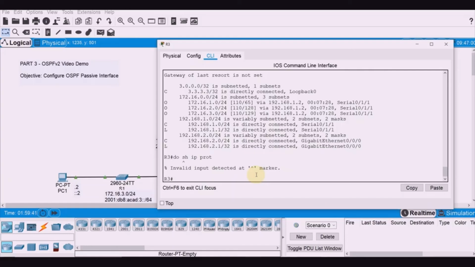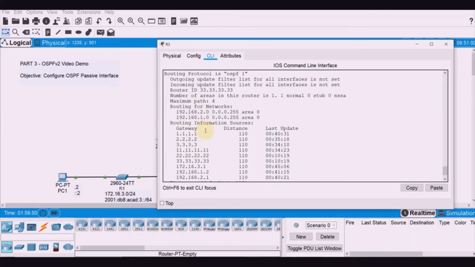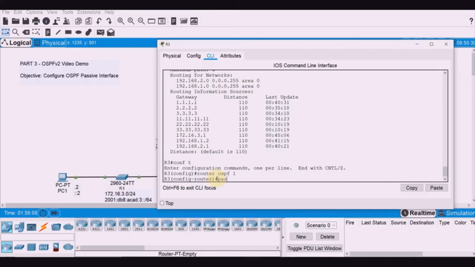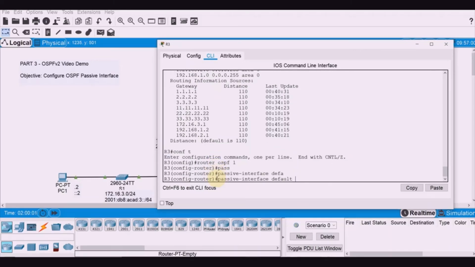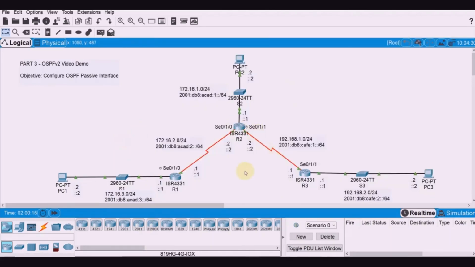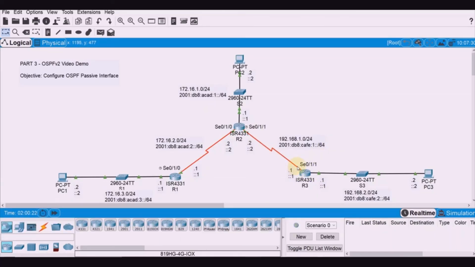Sorry, so we're inside now. So this should be show IP protocol. Right? So we don't have passive interface here. Okay, so let's configure it. Configure terminal. Okay, and then router OSPF 1. Okay, passive interface, again, let's use default because we just have to remove one interface. Rather than defining all the interfaces except that one, which is the serial, on the passive interface default. So again, we are disconnecting R3 because of that passive interface set also on the serial 0/1/1.